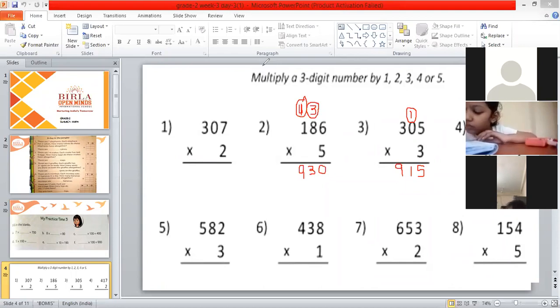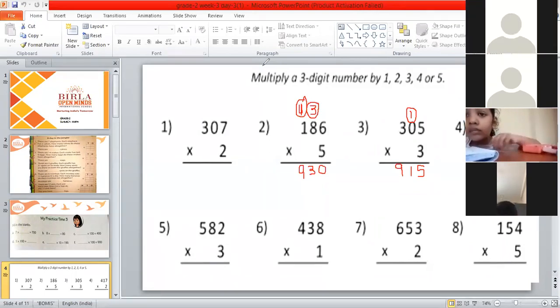417 multiplied by 2. Write next question, children. 417 multiplied by 2. Fourth question. Aditya Ram? Yes, ma'am. Yes, now question number 4. Read that question. 417 multiplied by 2.